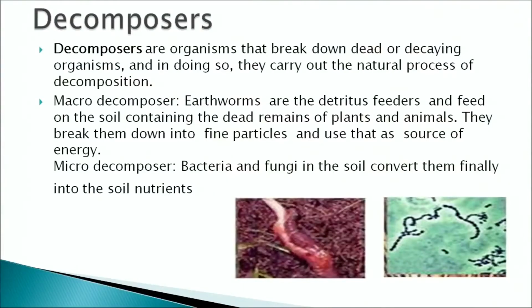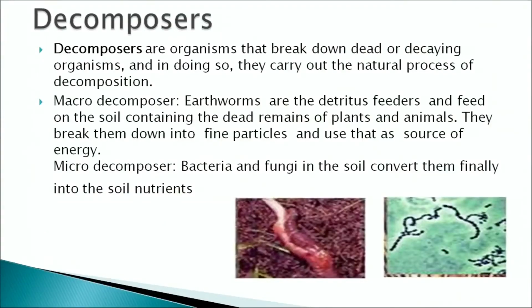The most important components which are biotic in nature are the decomposers. The decomposers are the organisms that break down the dead decaying organisms. In doing so, they carry out the natural processes of decomposition. They can be divided into two types, the macro decomposers and the micro decomposers. The macro decomposers are earthworms, which are detritivorous feeders, and they feed upon the soil containing the dead remains of plants and animals. They break them down into fine particles and use them as a source of energy.